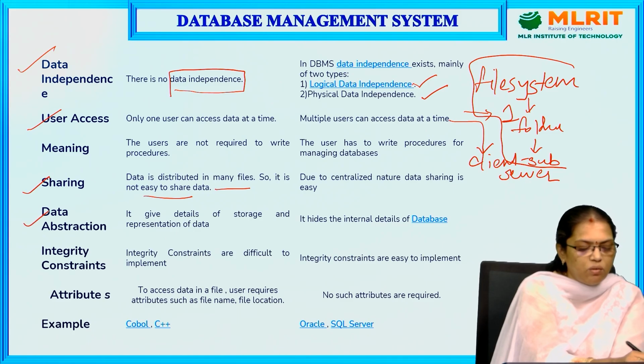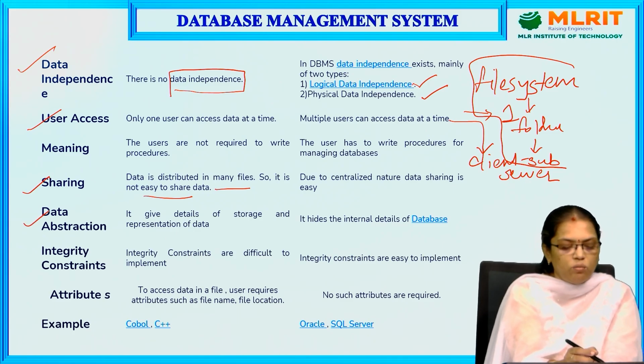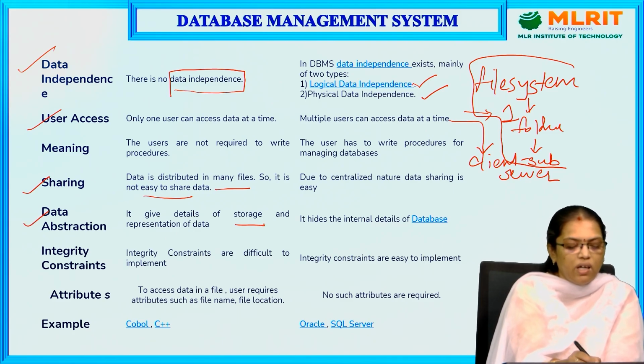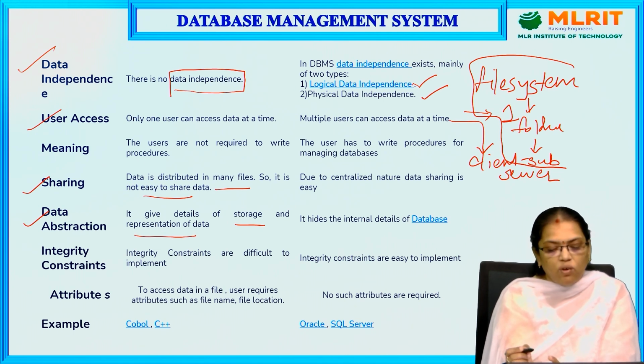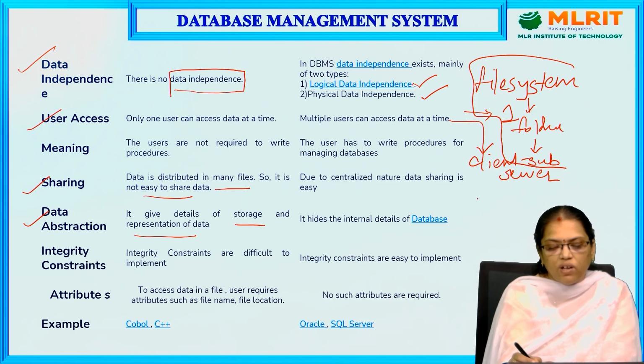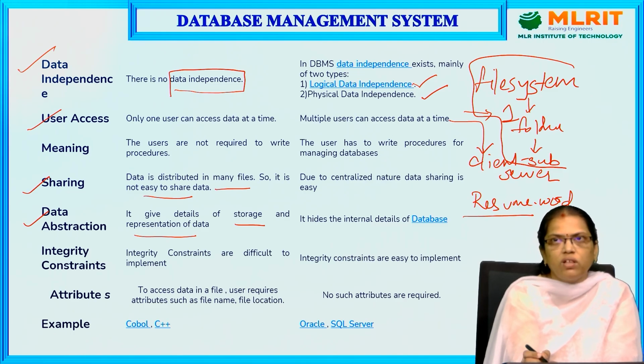The next one is data abstraction. What do you mean by data abstraction? It gives the details of storage and representation of data. Now let us assume I save the file as resume.word. By seeing the word resume, what comes to our mind? It contains all my personal information, that is my name, my date of birth, my qualifications, and for what job I am applying. So by seeing the Word document, you will know, okay, this is a resume.